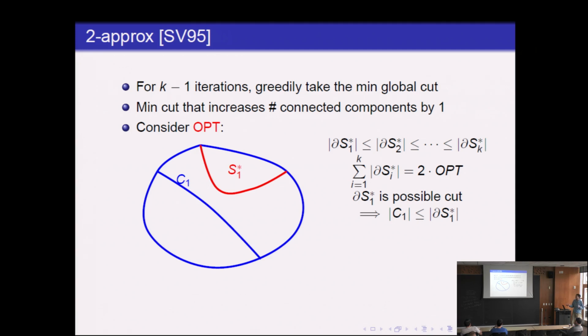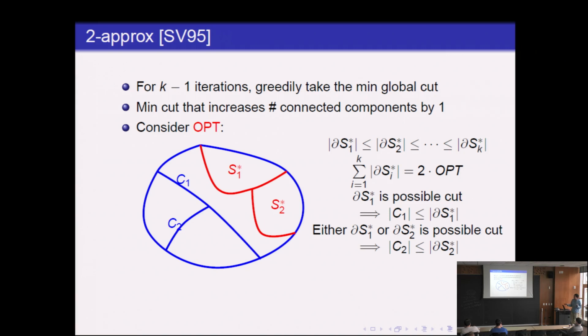Now let's consider the second cut greedy makes. In this case, let's consider the first two components, S1 and S2, in opt. The key observation is that on the second iteration of greedy, either S1 or S2 is a possible cut. That's because if that were not the case, then S1 and S2 must have been completely cut before. But that's not possible because greedy already made one cut, and doing so requires two cuts. So one of the two is not a possible option, and therefore greedy is at most the worse of the two outcomes, which is S2.